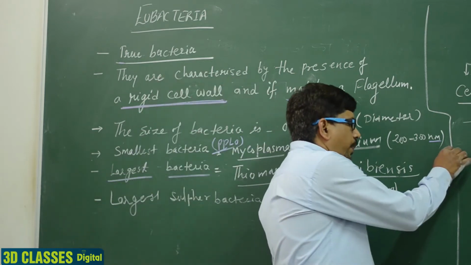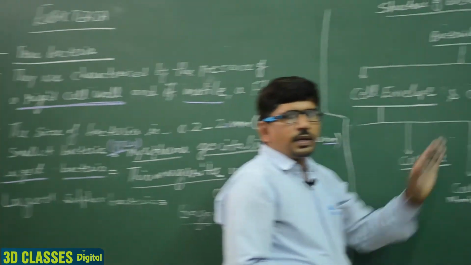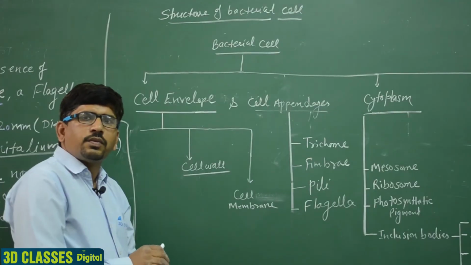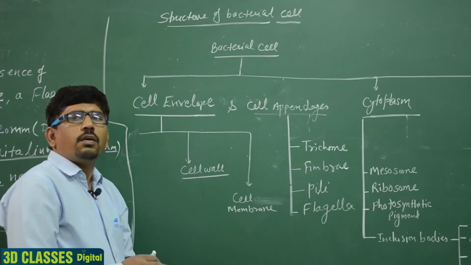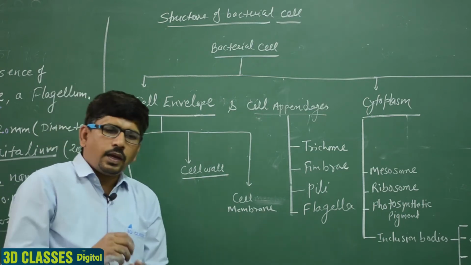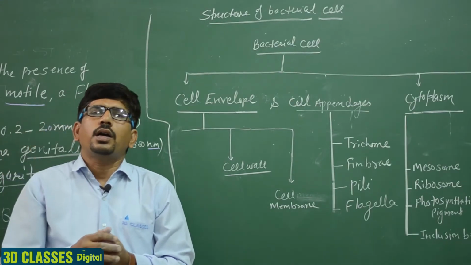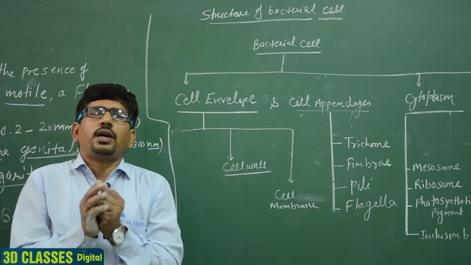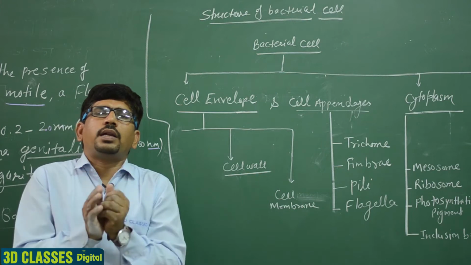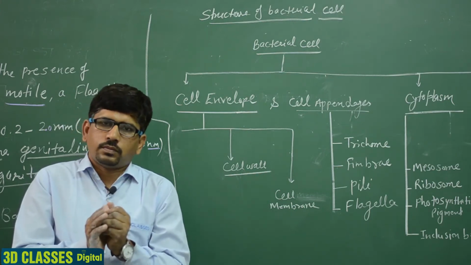Then we discuss the structure of the bacterial cell. Students, in the previous lecture, we already discussed the structure of bacteria. A bacterial cell contains a rigid cell wall. Clear?